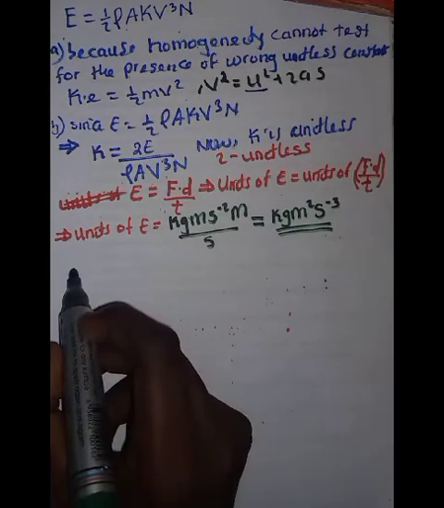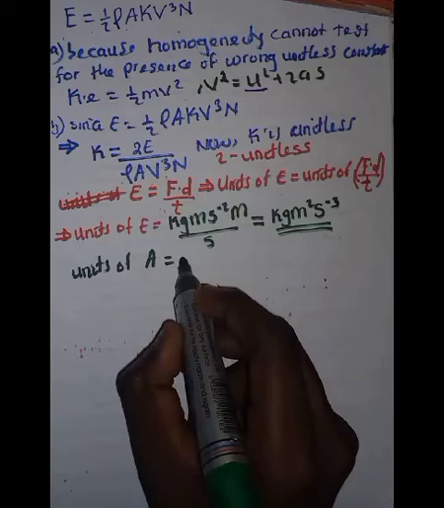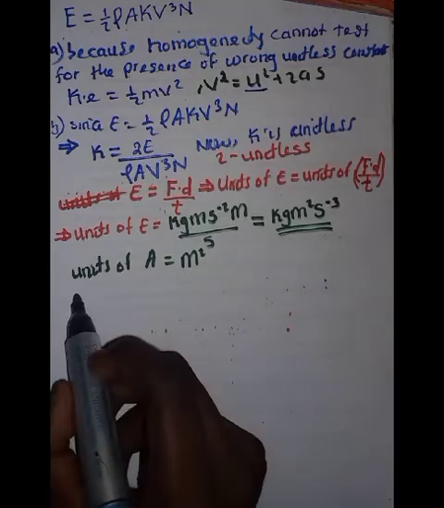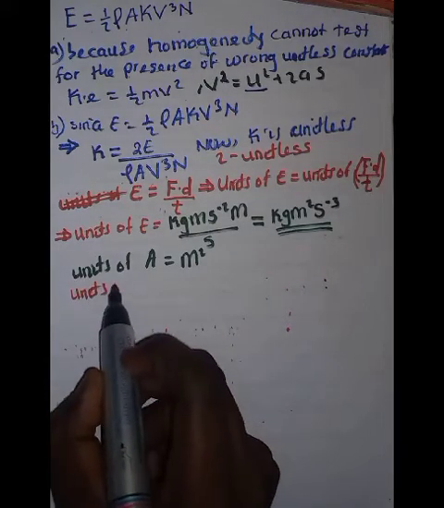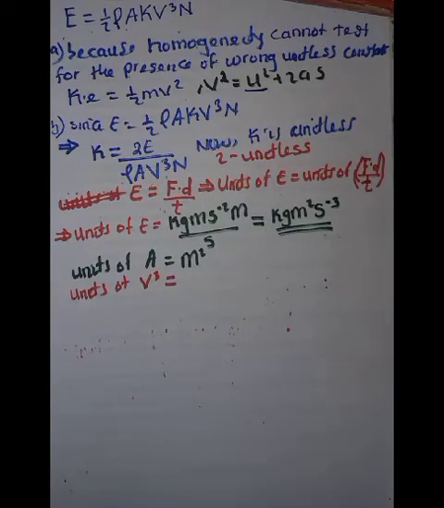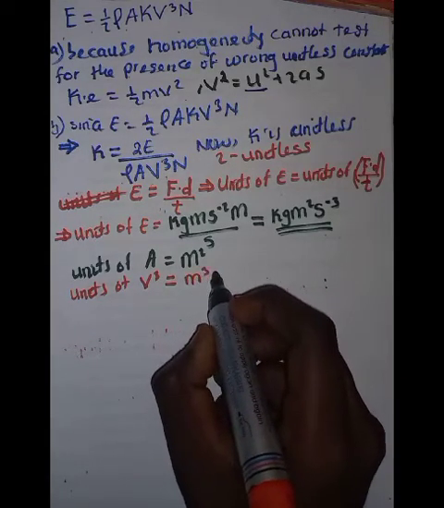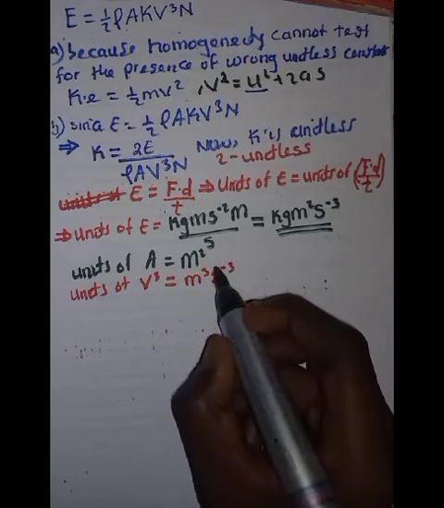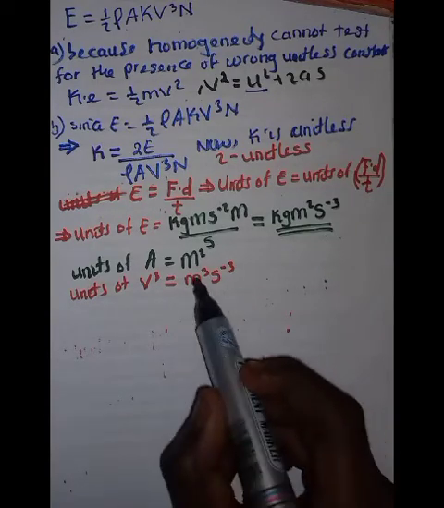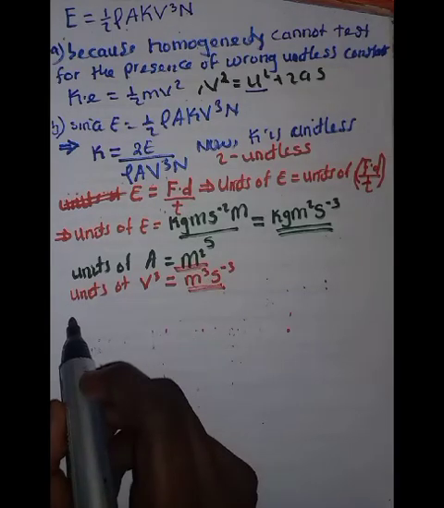Now the units of A are meters squared, because we said A is the area swept, right? Then the units of V cubed: we said V is the wind speed, so the unit of V is meters per second. If you cube all through, you are going to have meters cubed per cubic second.